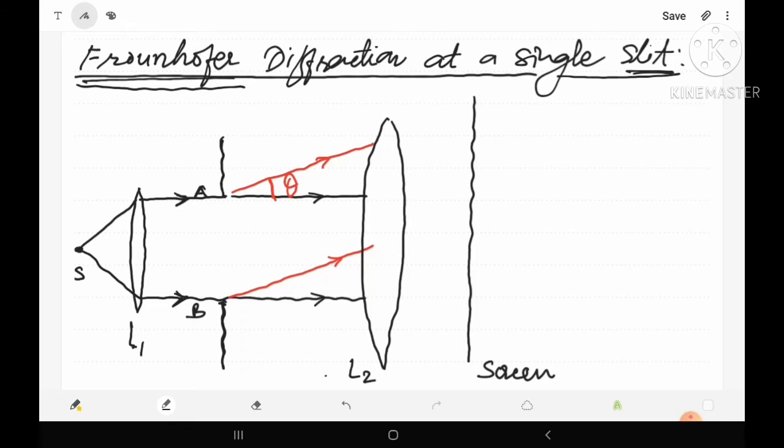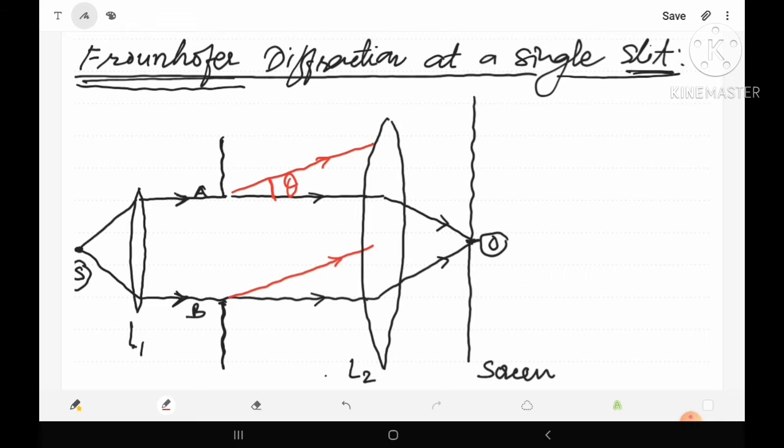When the undeviated light passes through the convex lens L2, it will be concentrated at the focal point O of the lens L2. Means at point O we will find the most intense image of S.